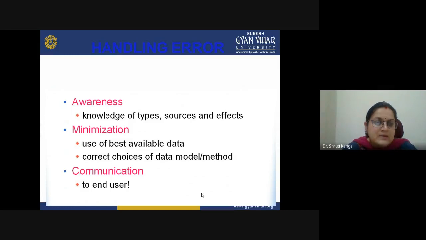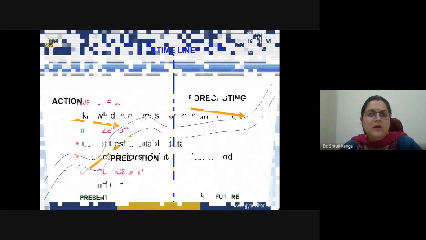Okay, the next point is minimization: use of best available data, and the correct choices of models, methods, tools and techniques. Then communication: it should be able to communicate to the end users. Whatever data you are creating, if it is not able to communicate to the end users, then it is of no use.